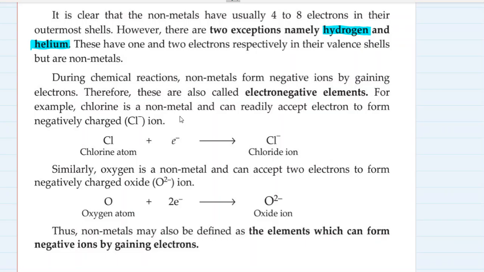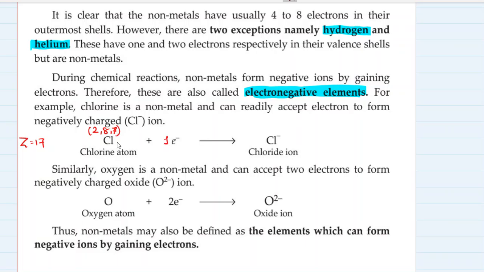Okay, so let's try to understand how these non-metals which have 4 to 8 electrons in their outermost shell react during a chemical reaction. See, these non-metals are known as electronegative elements for a reason: during any chemical reaction, they accept electrons and complete their outermost shell. Let's take an example of chlorine. Chlorine has an atomic number of 17. The electronic configuration of chlorine is 2, 8, 7.